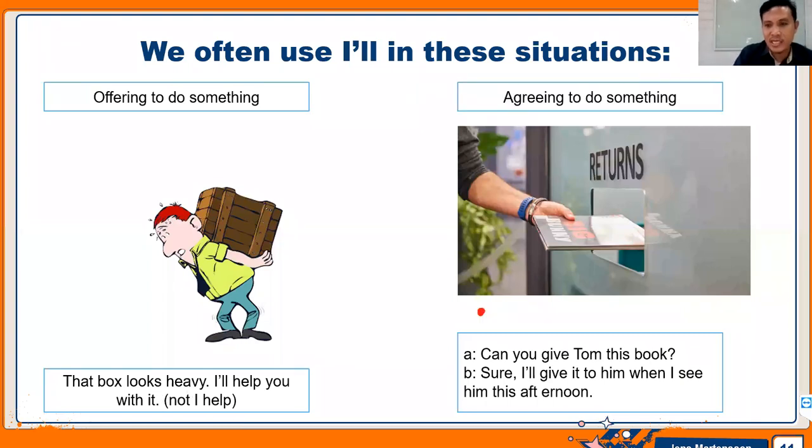Right. So the next is agreeing to do something. Yeah, when you agree to do something. Jadi setuju untuk melakukan sesuatu ya. Can you give Tom this book? Sure, I will give it to him when I see him this afternoon. So it means you agree. Yeah, when someone asks you to do that and then you agree, okay, I will give it to him when I see him this afternoon. Right.